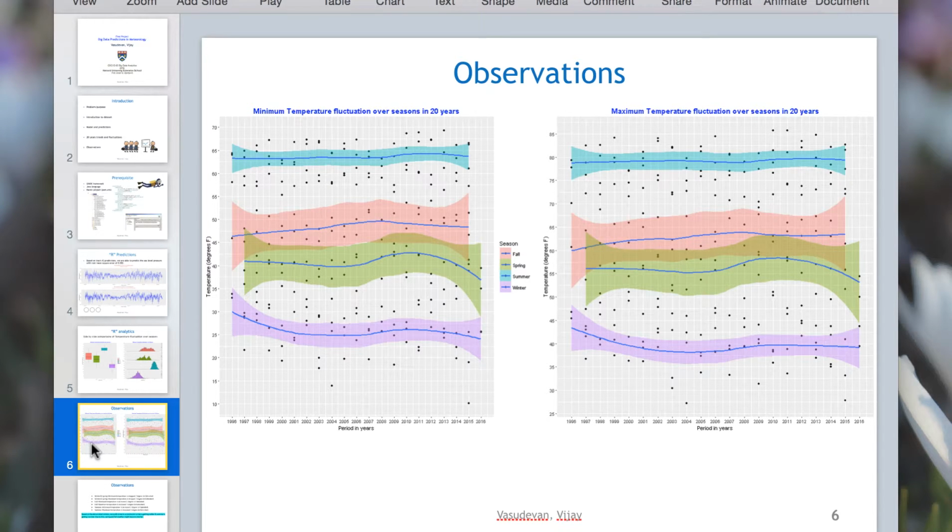Based on this, if we move further, you can see the data for the last 20 years. We can see the minimum temperature on my left hand side and the maximum temperature on the right hand side. You could see the trend that the numbers are going down. It means that the weather in 1996 was much colder than what we have now. In the same way, the spring from 20 years before, the temperature is actually coming down. If you see the fall, the temperature is kind of going up, and the summer is kind of staying intact. What does that mean?